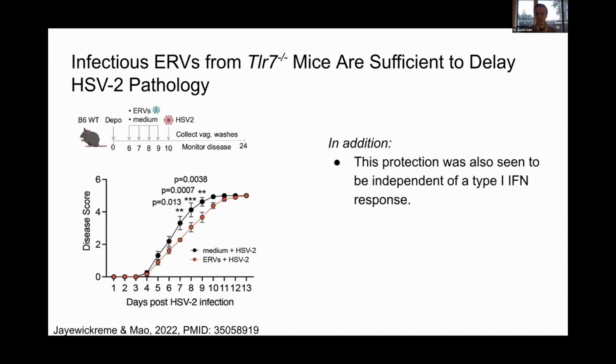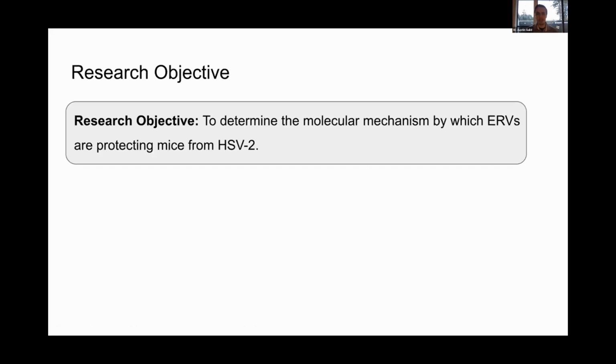And again, just one other additional piece of information to add on to this, we were actually able to determine this phenotype was going to be independent of any sort of type 1 interferon response, which is not as typical for ERVs. So taking this all together, this has led to my research objective, which is to determine the molecular mechanism by which ERVs are protecting mice from HSV2.